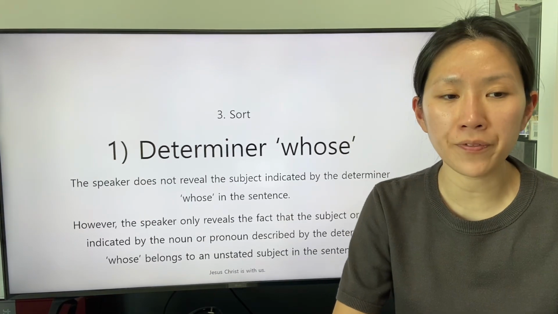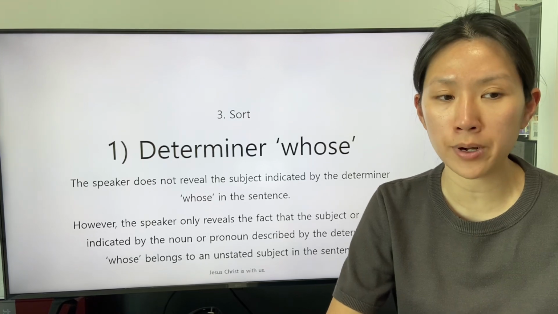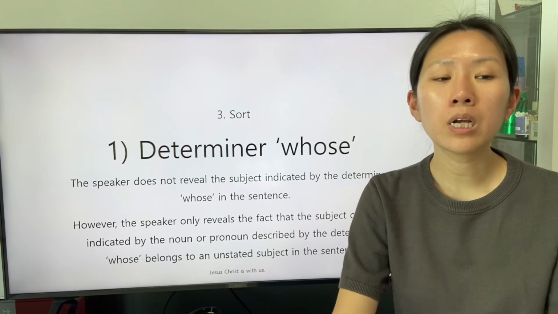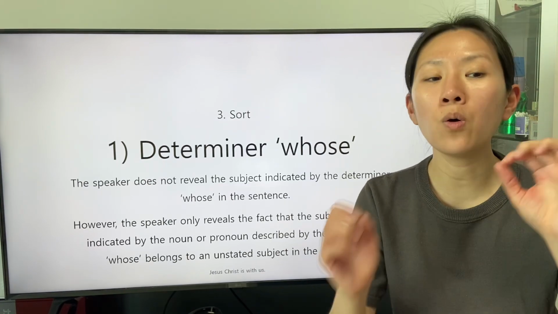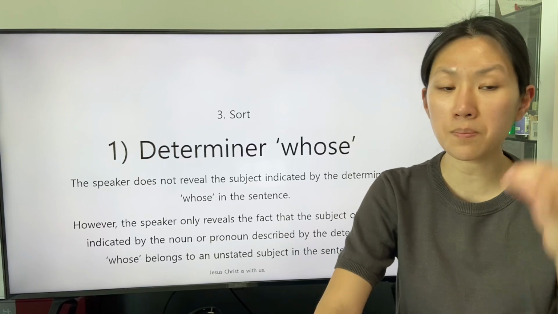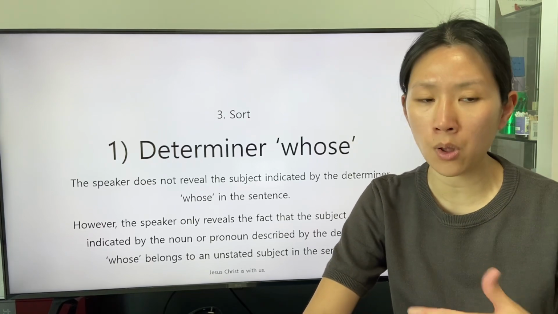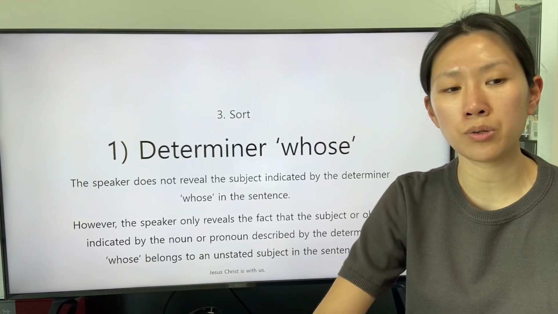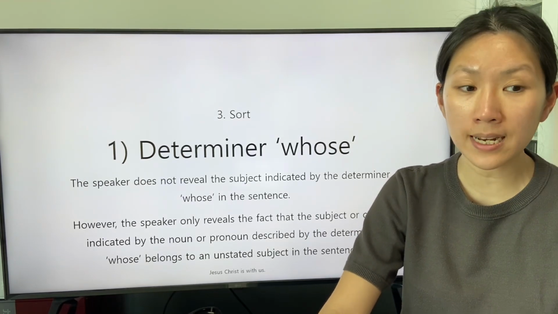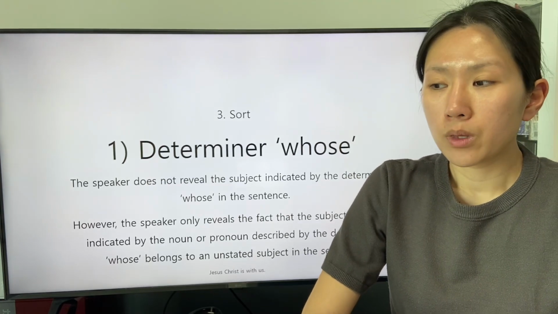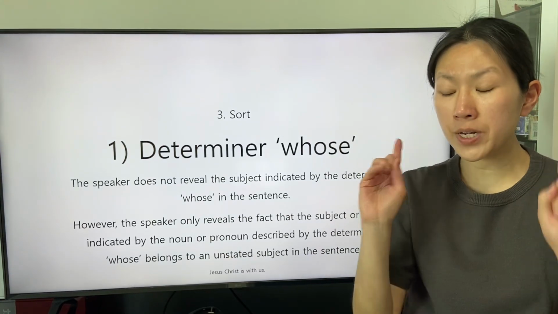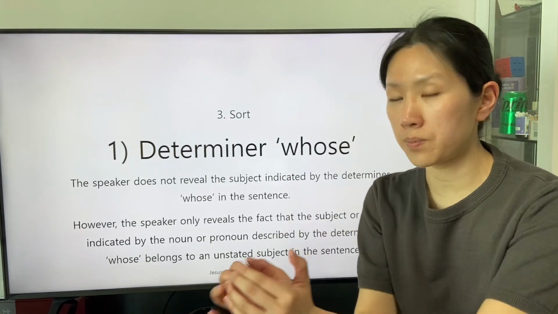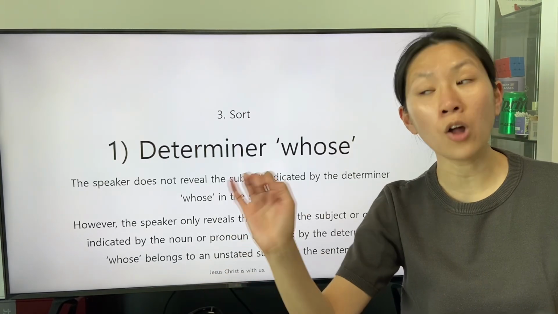The speaker does not reveal the subject indicated by the determiner whose in the sentence. However, the speaker only reveals the fact that the subject or object indicated by the noun or pronoun described by the determiner whose belongs to an unstated subject in the sentence. The speaker focuses on the fact that the indicated subject or object belongs to an unstated subject.